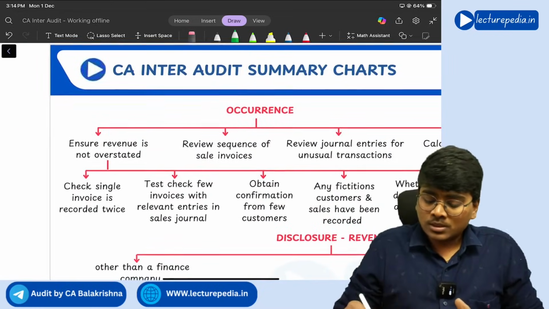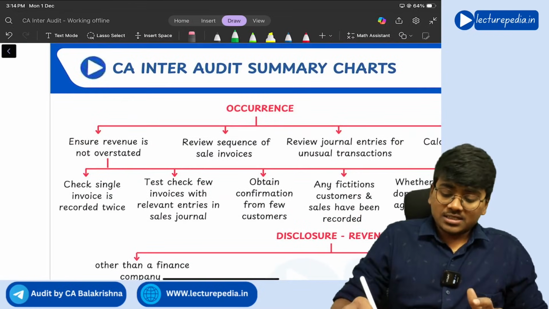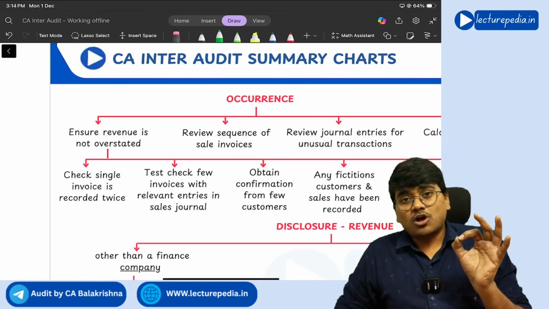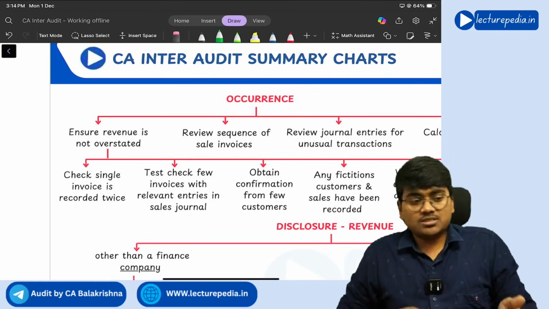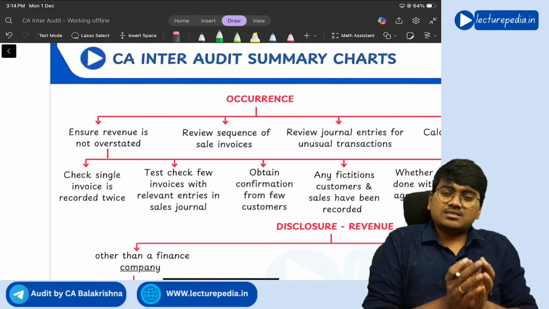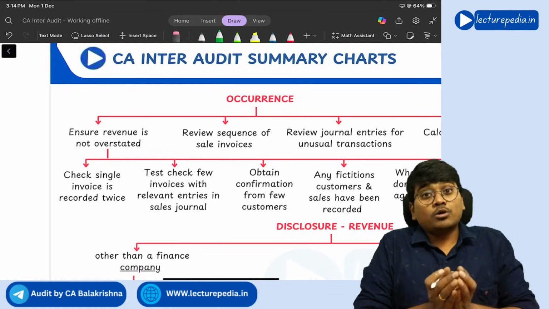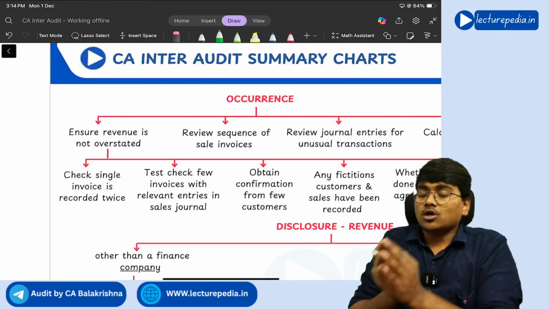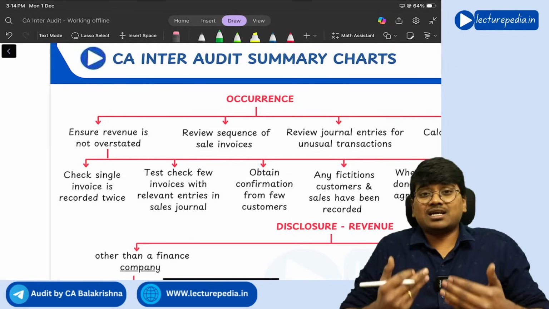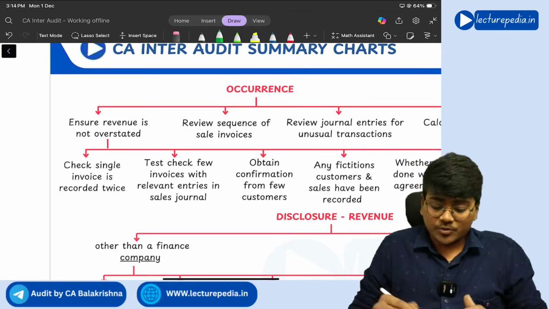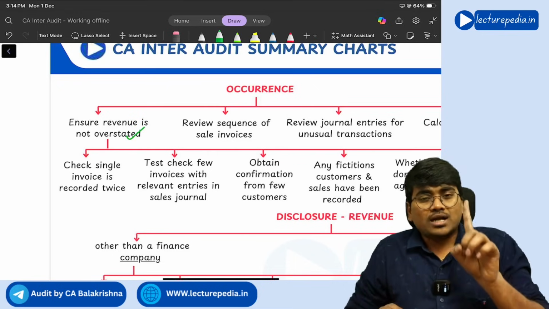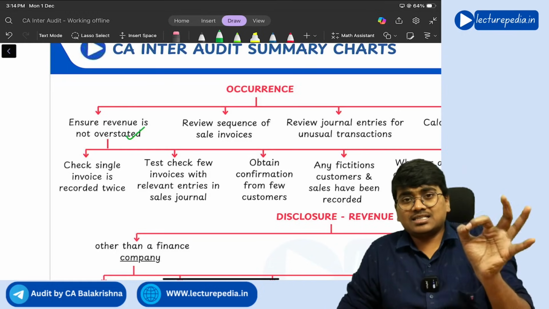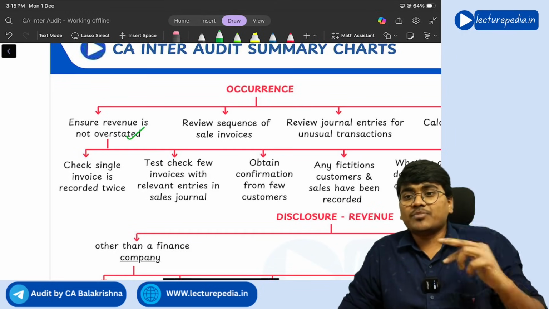Next, coming to occurrence. The auditor needs to ensure that revenue is not overstated. That means whatever sales have actually occurred, only those sales have been disclosed and presented. No extra sales should be presented. So for that, you should see that one sale invoice is entered in the books of accounts only once. So check that none of the invoices is entered twice.